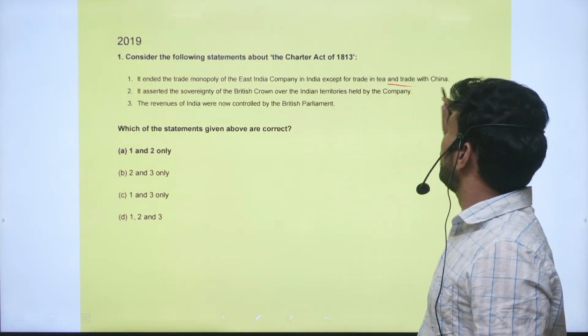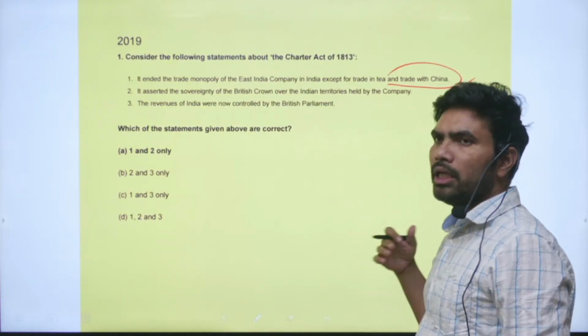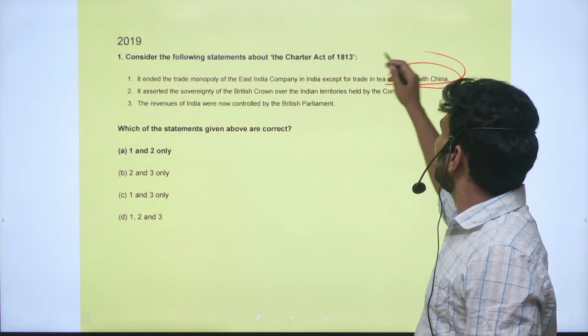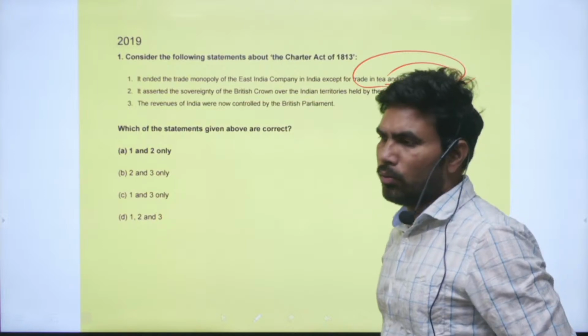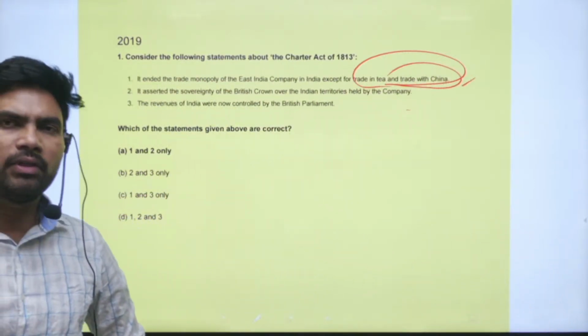So that was the reason, but because of the changed scenario, the monopoly of the East India Company has been ended. However, in 2 aspects the monopoly has been retained.